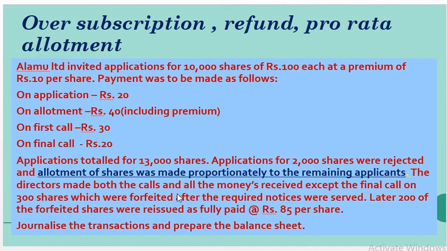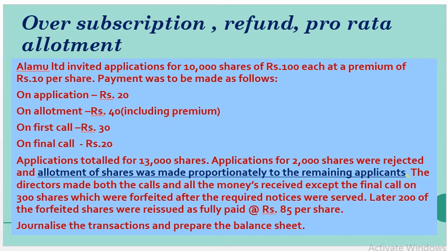The directors made both the calls and all the money was received except the final call on 300 shares. So all the money with regard to application, allotment and first call has been received, but for the final call alone, on 300 shares, there was non-receipt of money. So after due notice the company has forfeited those 300 shares. From the forfeited 300 shares, the company reissued 200 shares to the public. So 100 shares are not yet sold by the company; they are in the hands of the company itself. And the reissue value is 85 per share.